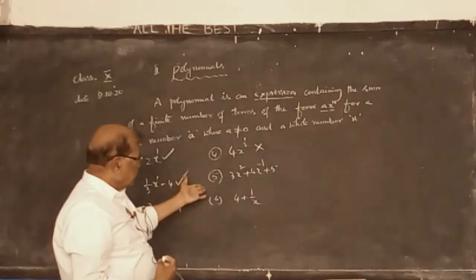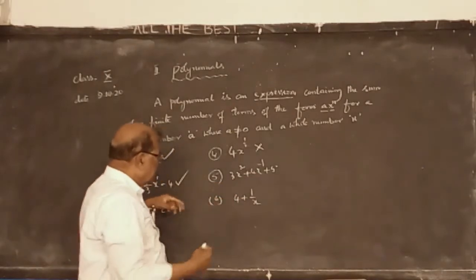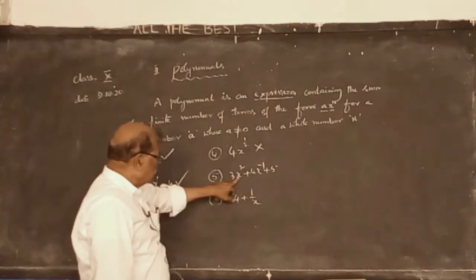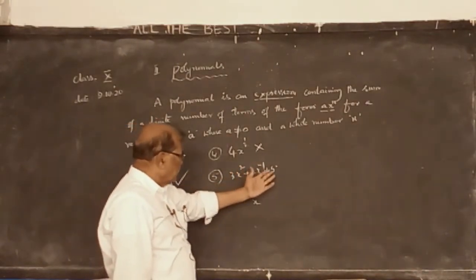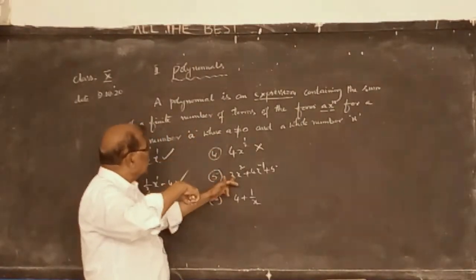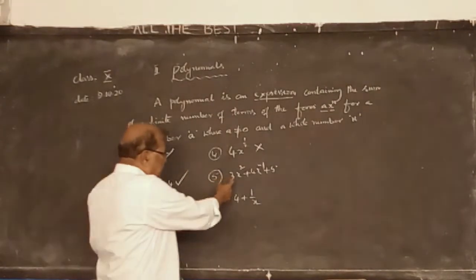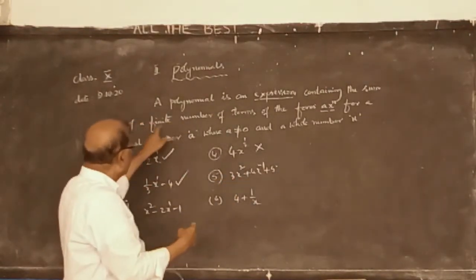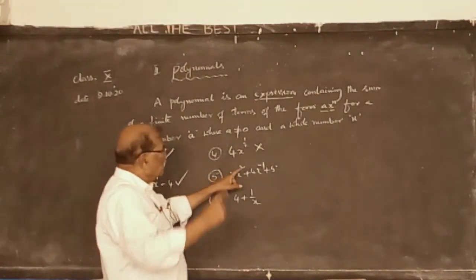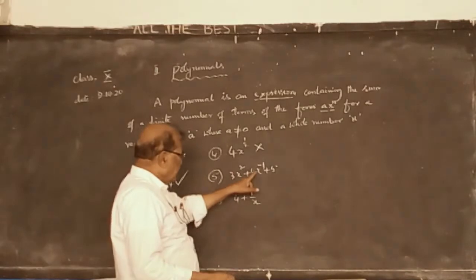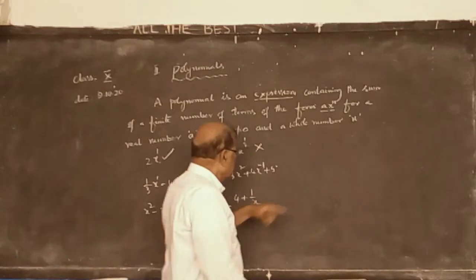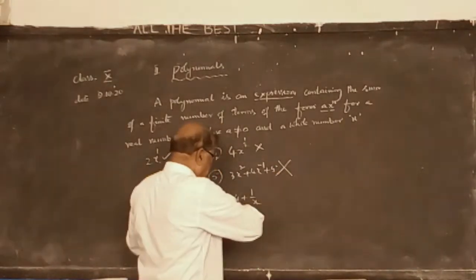You take the fifth one. How many terms are there? 3 terms. What are they? 3x square, 4x to the power of minus 1, plus 5. The first term 3x square is okay, it satisfies the form of a polynomial term. There are 3 terms, a finite countable number, and a is equal to 3. X to the power of 2, 2 belongs to the whole numbers. The next term, 4, is okay. But x to the power of minus 1 does not belong to the whole numbers, so it is not a polynomial.